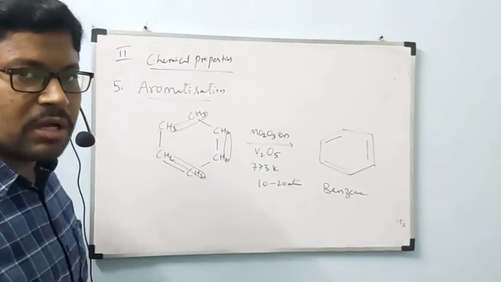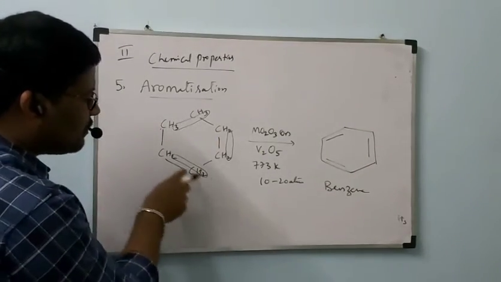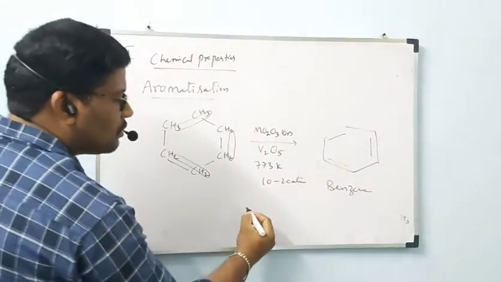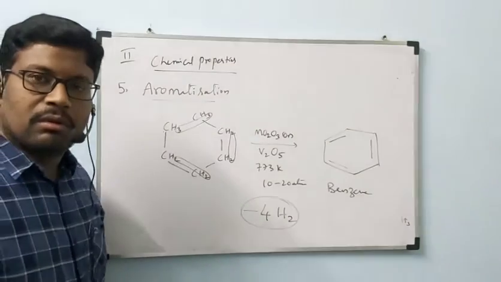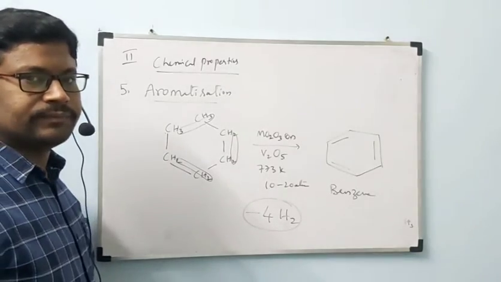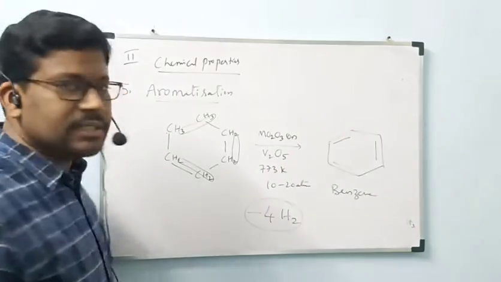Totally, how many hydrogen molecules are removed? From here one, from here one, from here two. Totally, four hydrogen molecules are removed. By that, we got benzene.